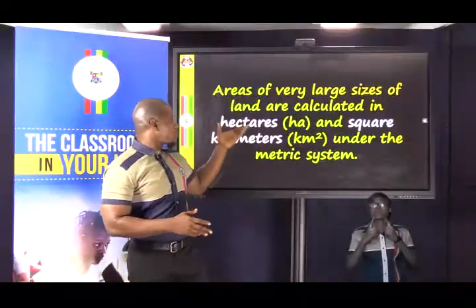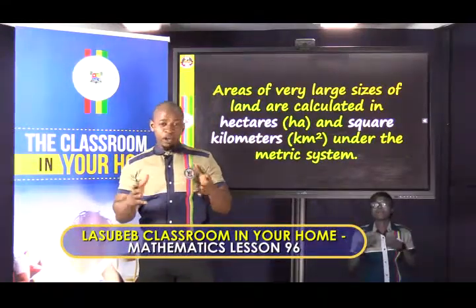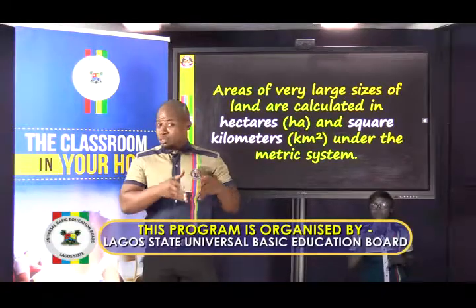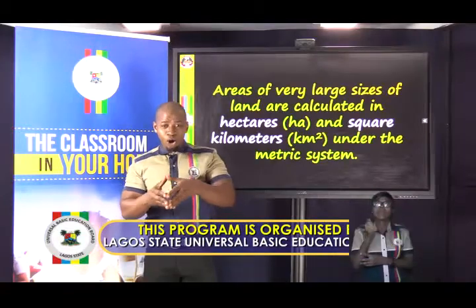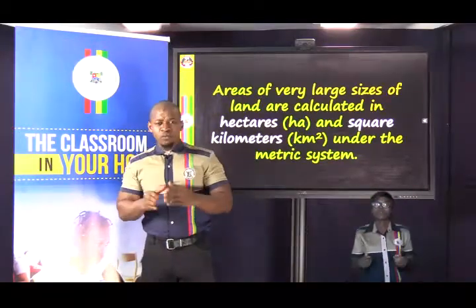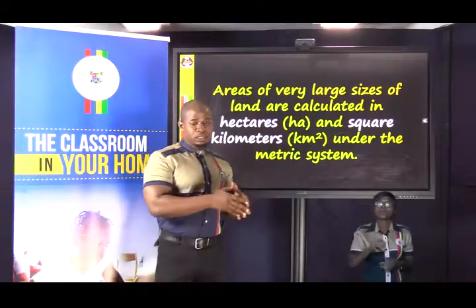Now we talk about the areas of large portions of land. I'm sure that you have heard a parent talking about buying plots of land. A plot is a unit of measuring land. Some people talk about acres. Acres are also units of measuring land. In fact, in 1 acre of land, you'll find 6 plots. But that is under the imperial unit system.